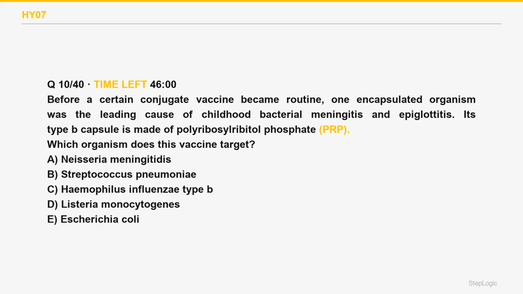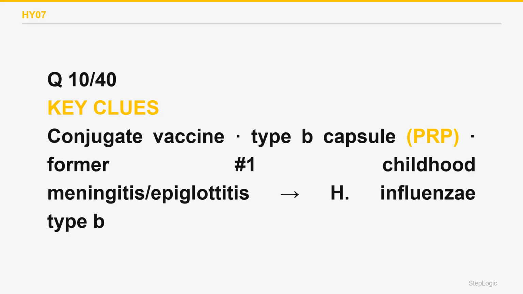Which organism does this vaccine target? Before a certain conjugate vaccine became routine, one encapsulated organism was the leading cause of childhood bacterial meningitis and epiglottitis. Its type B capsule is made of polyribosylribitol phosphate (PRP). Read the command. The organism the conjugate vaccine targets. The type B PRP capsule is H. influenzae type B.